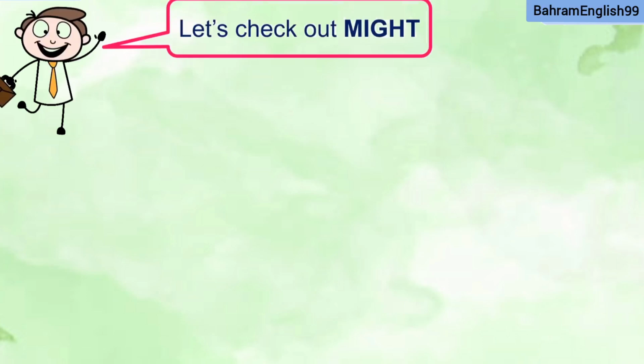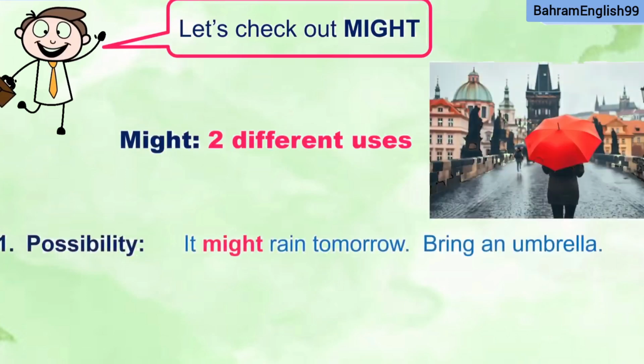Let's check out might. Might has 2 different uses. Possibility. It might rain tomorrow. Bring an umbrella. So you see that many modal verbs show possibility. Might is another one that shows it. It might rain tomorrow. Maybe it will rain, maybe it will not rain, but bring an umbrella because it's possible.